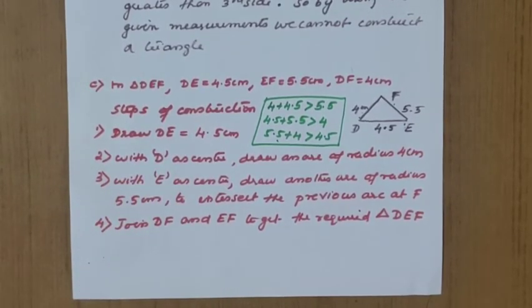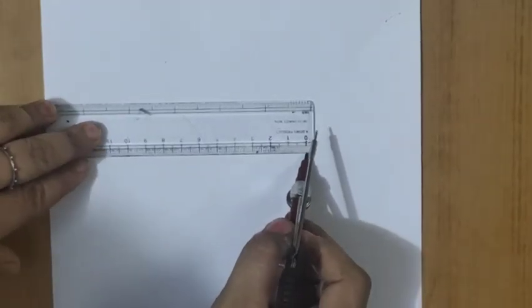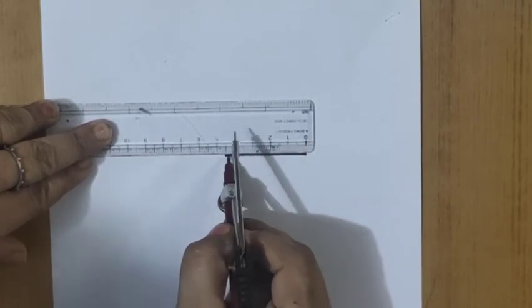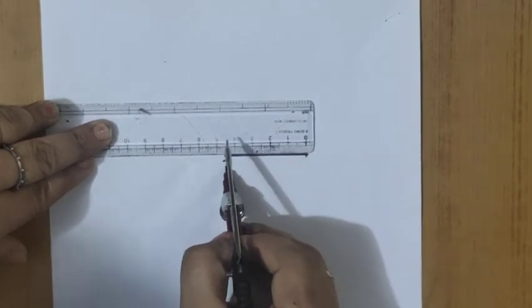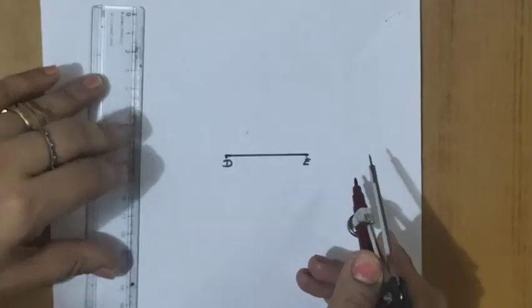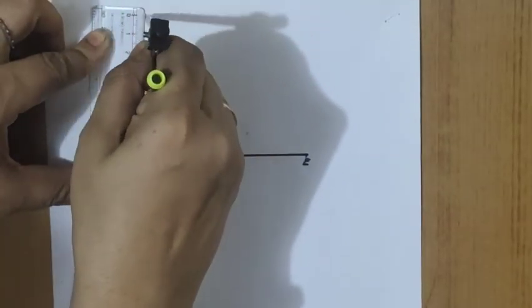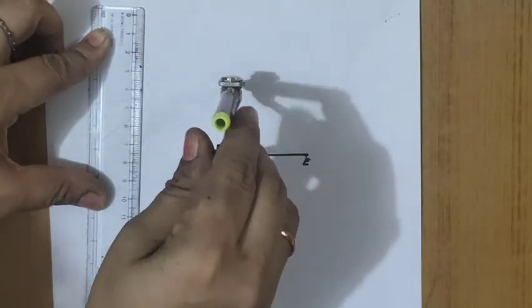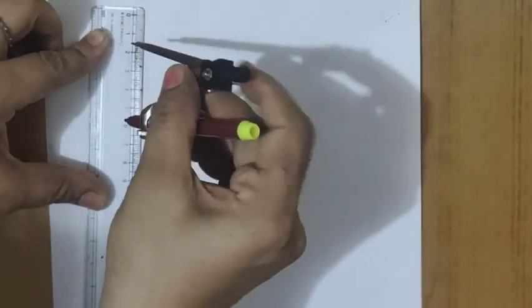Now finally the fair construction we have to do. Draw DE equal to 4.5 centimeter. Now D as a center, what is the radius to be taken? 4. D as a center, radius 4, and E as a center 5.5.